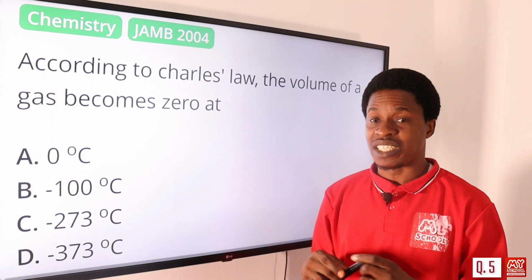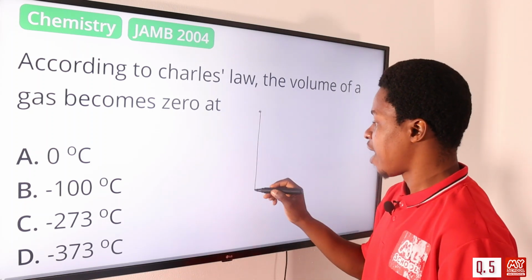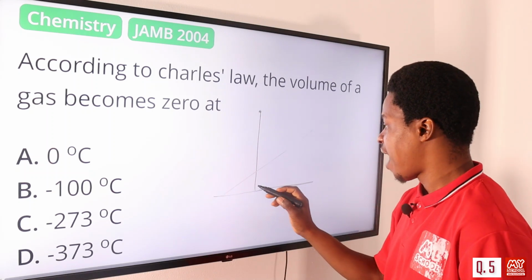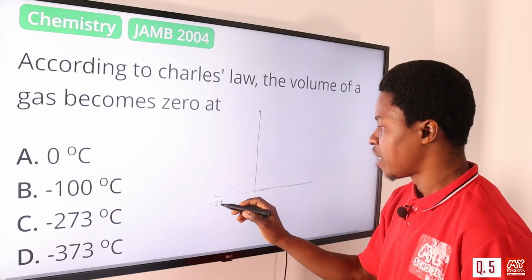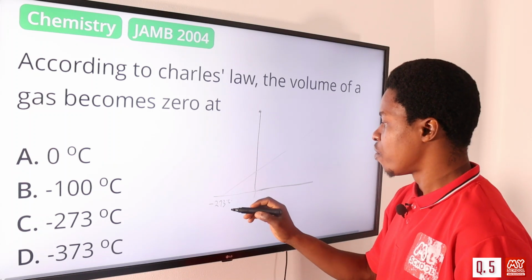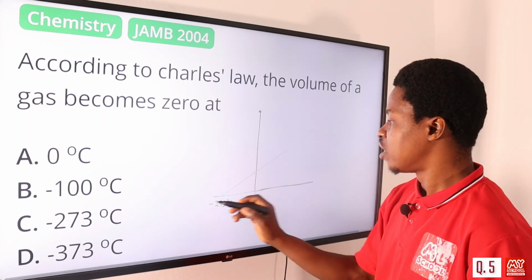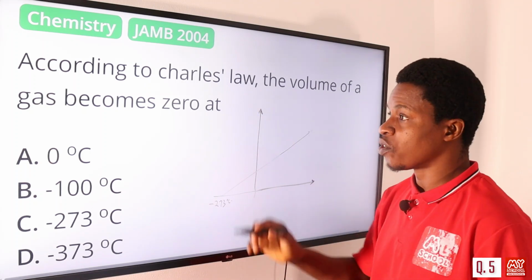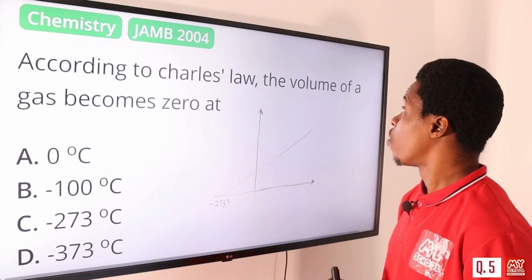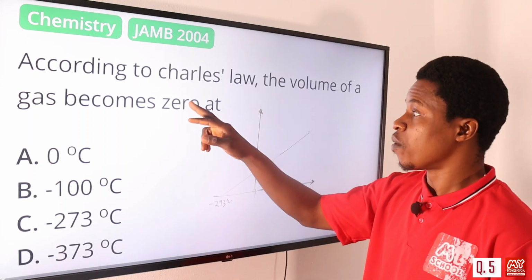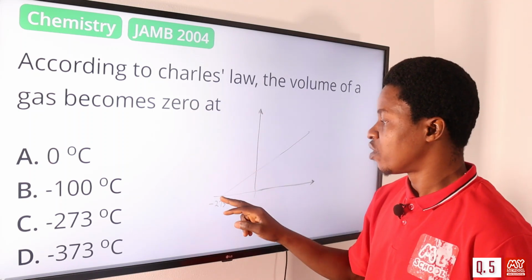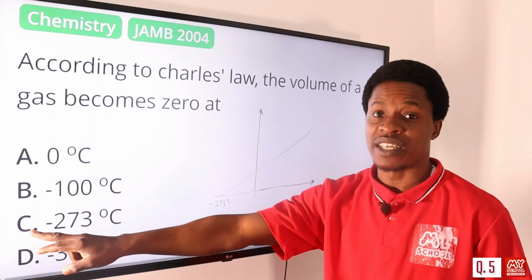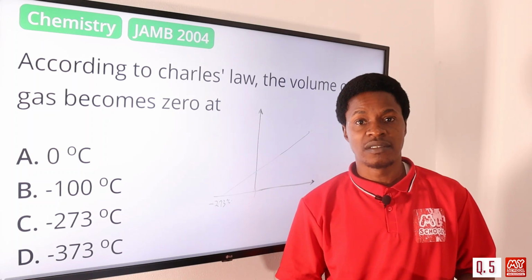So by the time you draw the graph, at this point we have it coming this way, because this is the y-axis. So you have it here, minus 273 degrees Celsius, because this is the negative side. Then you have it coming up this way. So the question is, according to Charles's law, the volume of a gas becomes zero at where? At this point where we have minus 273. So the option is what? Minus 273. The correct answer is option C.